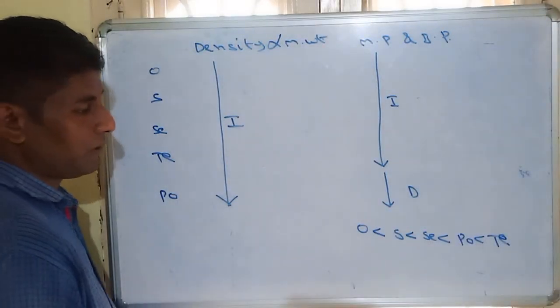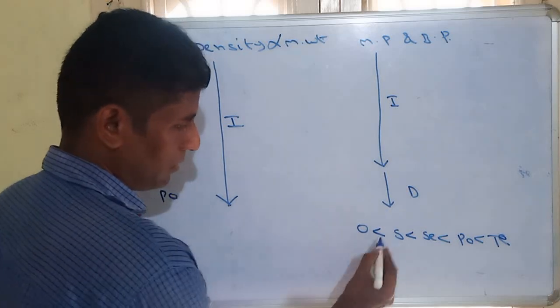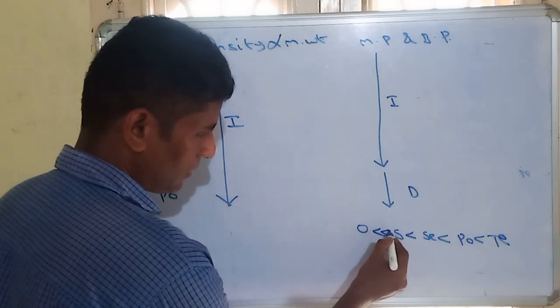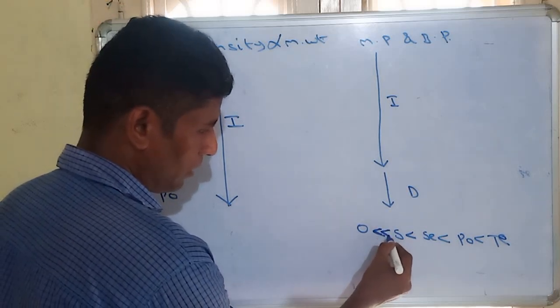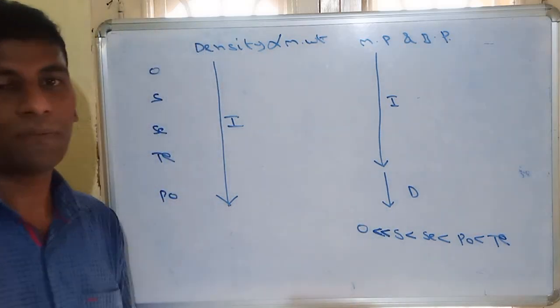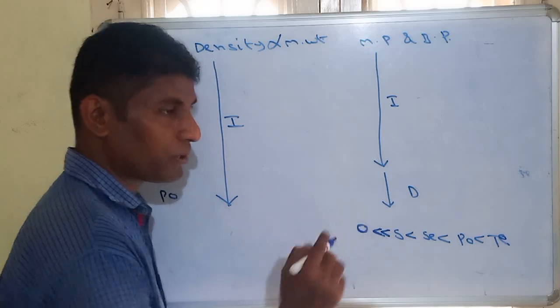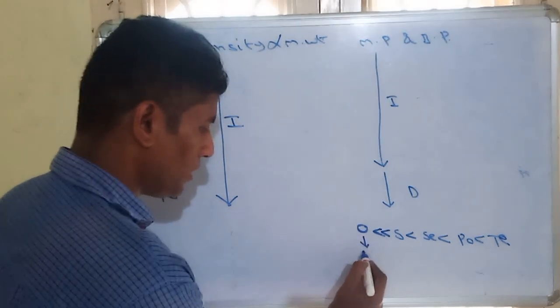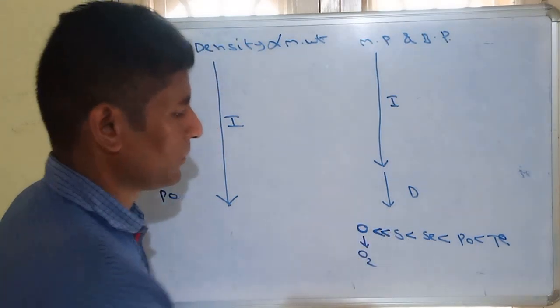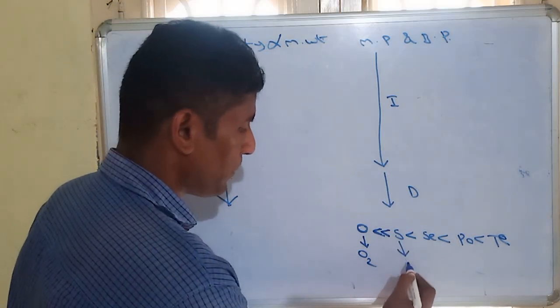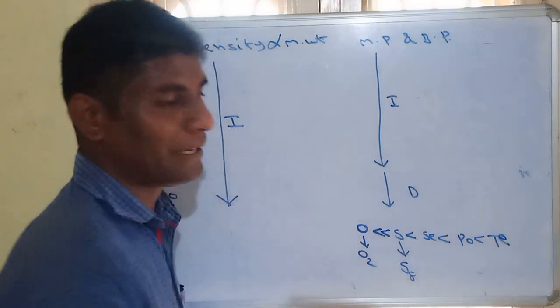When compared between oxygen and sulfur, the melting point and boiling point have a very large difference, since the oxygen atomicity is just 2. Oxygen will exist in the form of O2, whereas sulfur will exist as polyatomic S8.